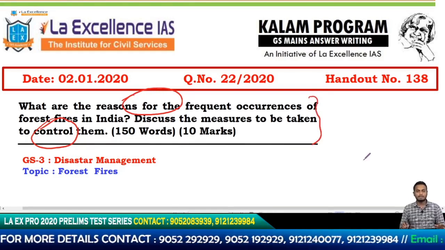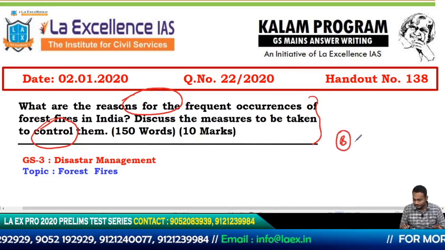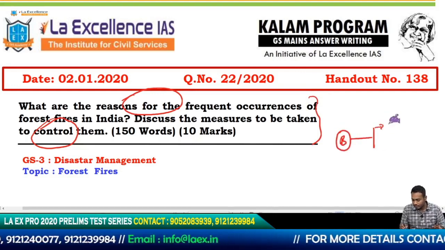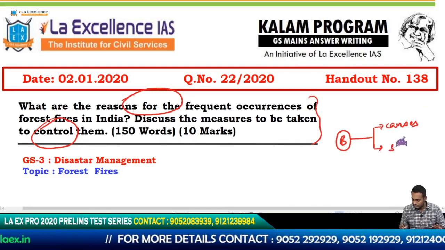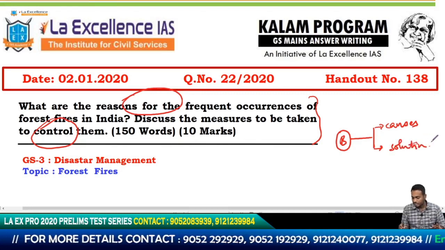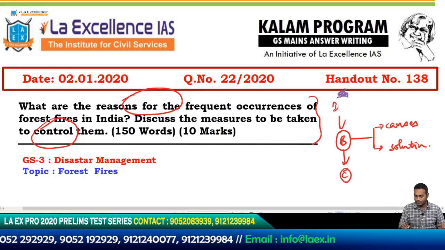This question is just a two-themed question. It has only two themes. It is very simple. It is asking you to talk about the causes, and then he is asking you to talk about the solutions. Okay, so far so good. And then you move forward and talk about the conclusion. You start with the introduction.